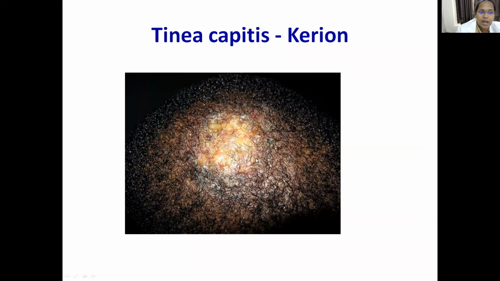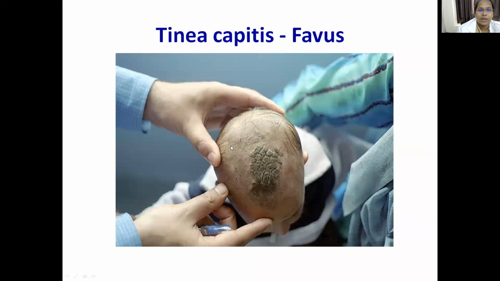This is known as kerion, which is produced by Trichophyton verrucosum. So this is the Favus. As I told you, it produces cup-like crusts formed around the infected area, produced mainly by Trichophyton schoenleinii.